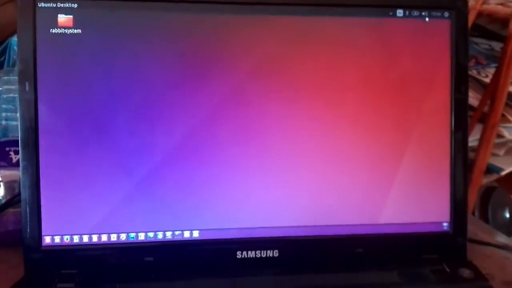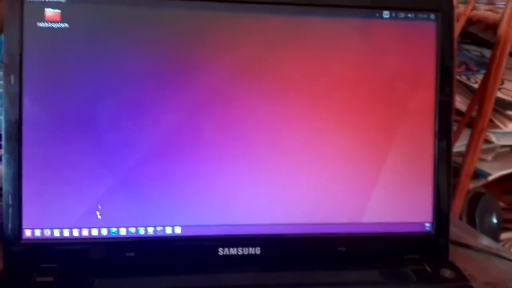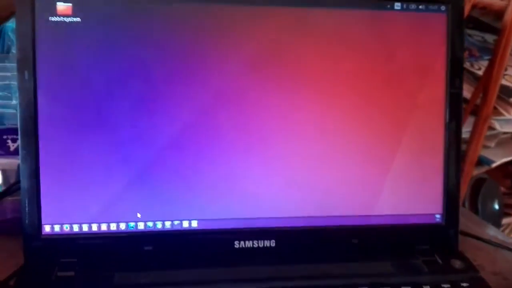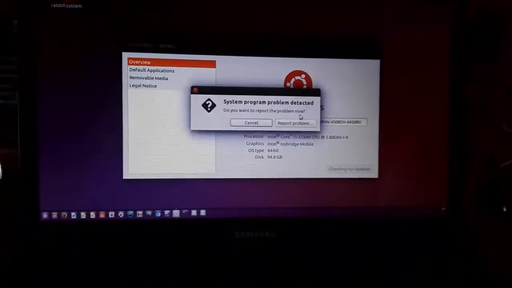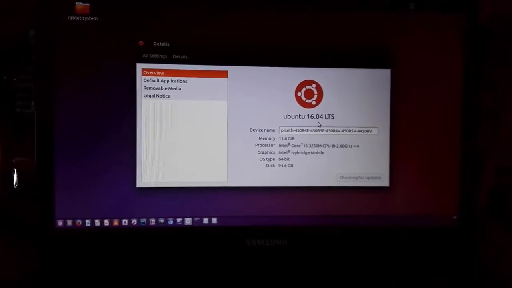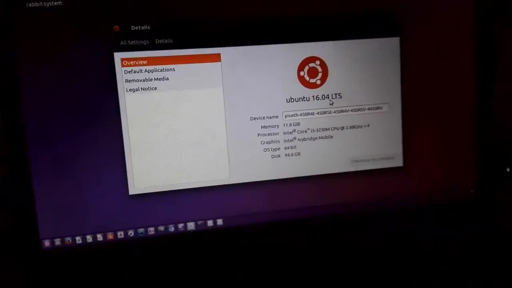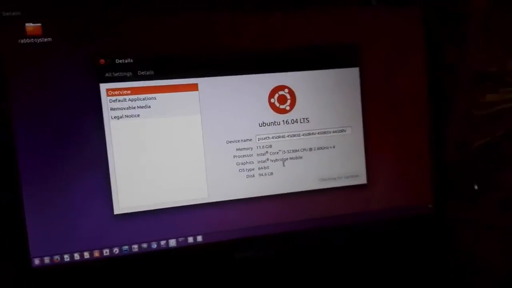Yeah, I use only two operating systems also because I am a programmer. That's why I need Ubuntu so much here. Ubuntu 16.04 LTS. LTS means long term support, I think.